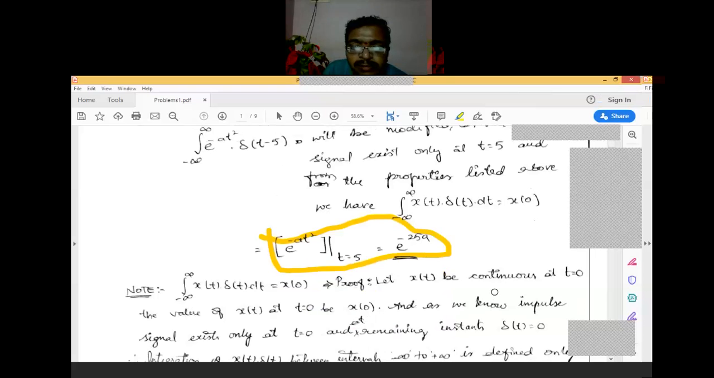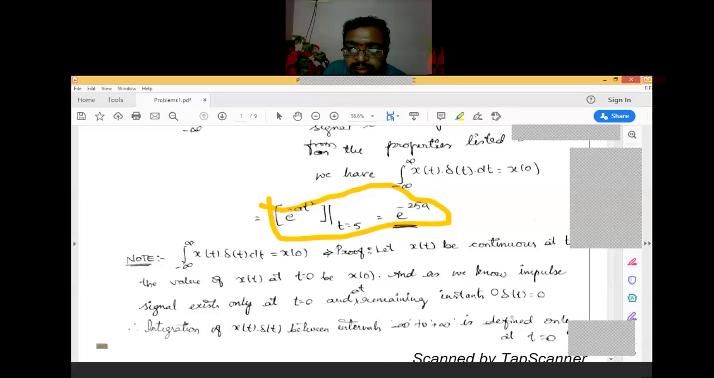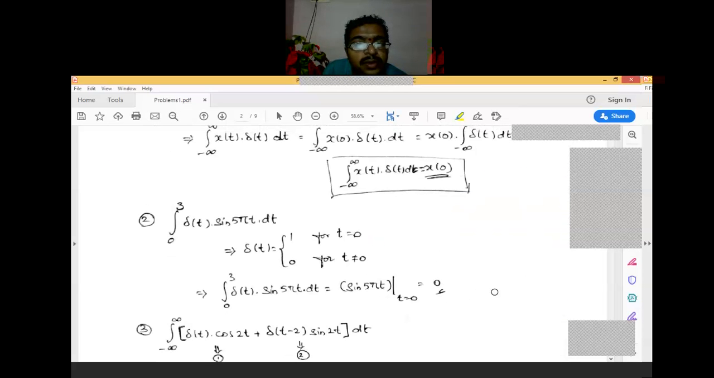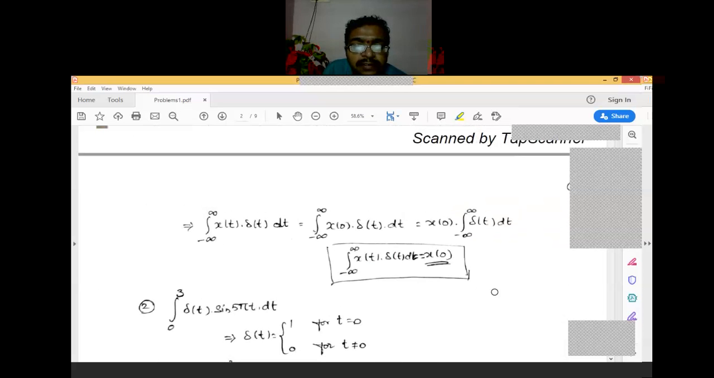Here I have represented the same instant which I explained right now. I think you can try this one. What is the answer? Please tell me. Please try this second one: delta of t times sine 5 pi t. What is the answer? I think you can tell it directly. I request all students to please solve this problem, and if you are unable to guess, you can directly guess. Please tell me the answer in the chat box.